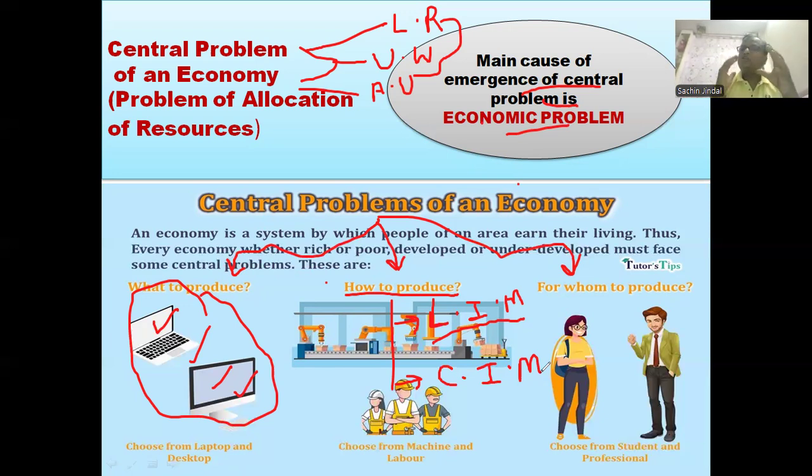So to do the production of goods and services, it is required that the producer has to take the right decision. Producer को क्या चाहिए था, right decision लेना चाहिए था.